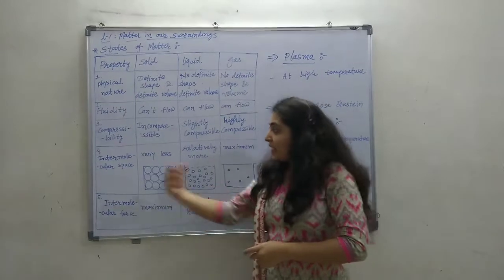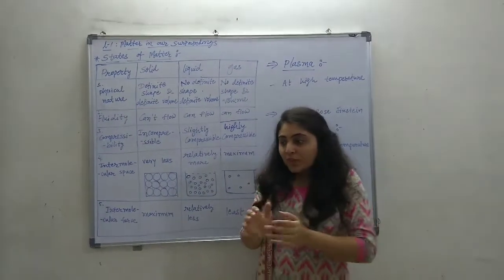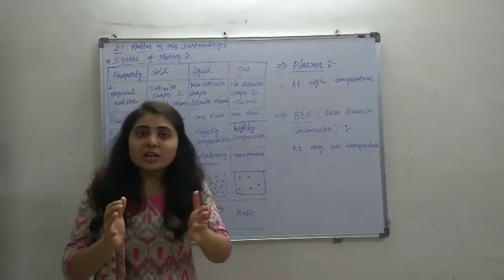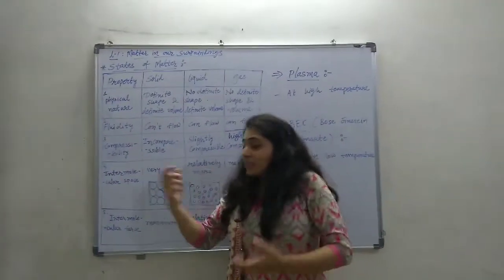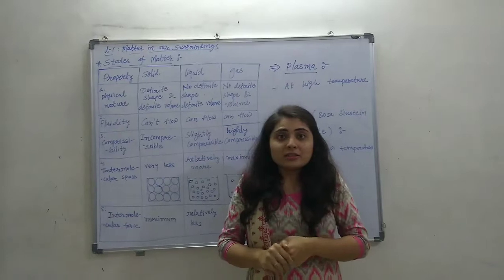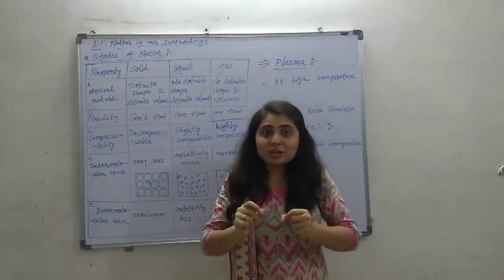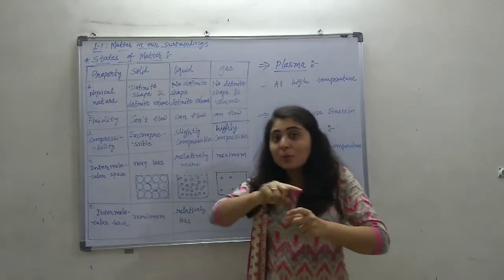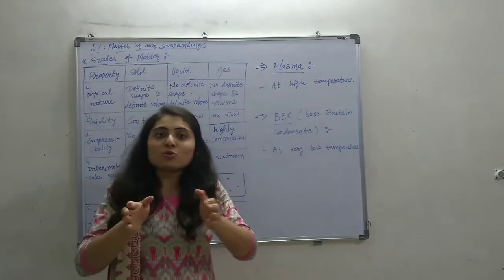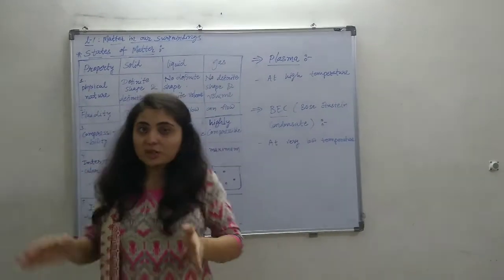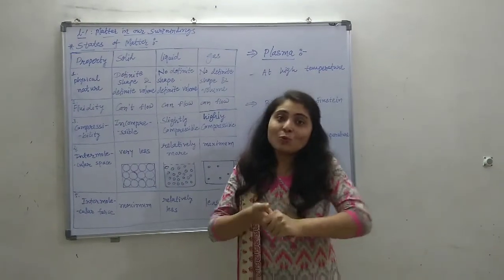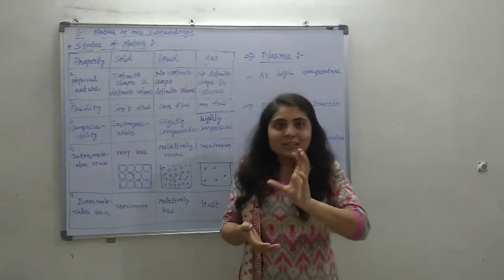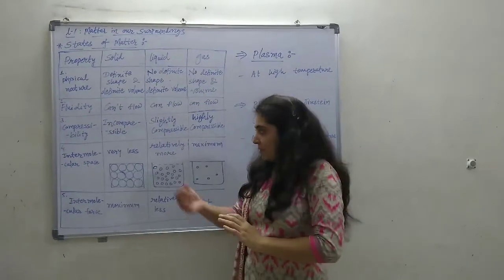Another property is intermolecular space. See, solid has a definite shape, so the space between its particles, that we are calling intermolecular space. The space between the particles of matter is called intermolecular space. So in solid, the intermolecular space is very less. Particles are generally considered round in shape, right?